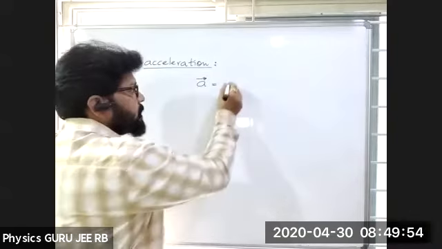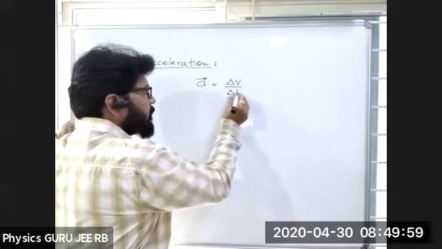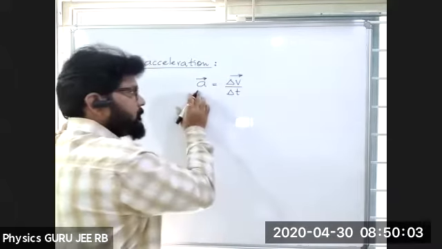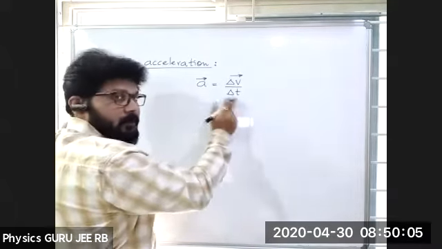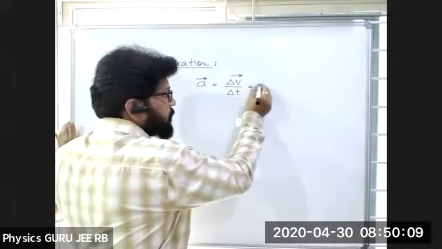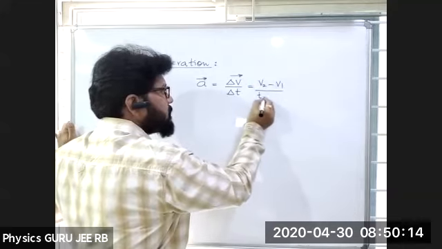Acceleration is delta V by delta T. And what is delta V? It is V2 minus V1, divided by T2 minus T1.